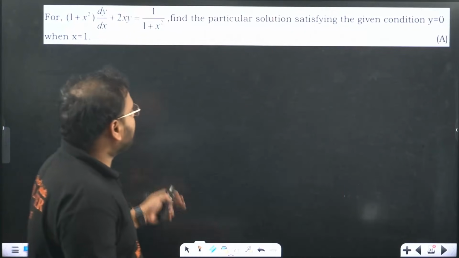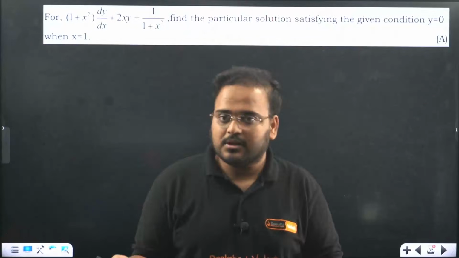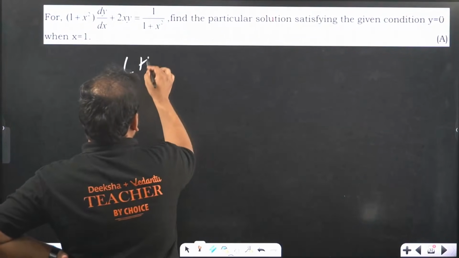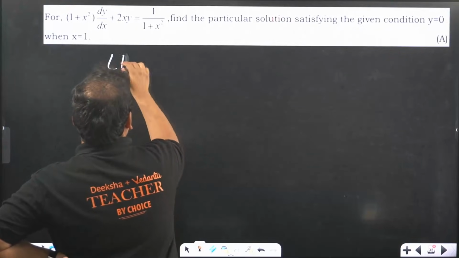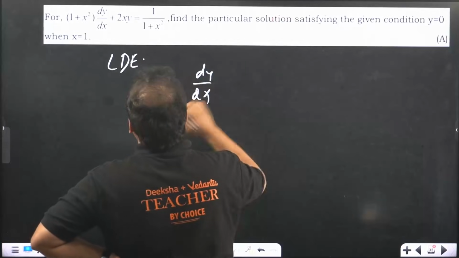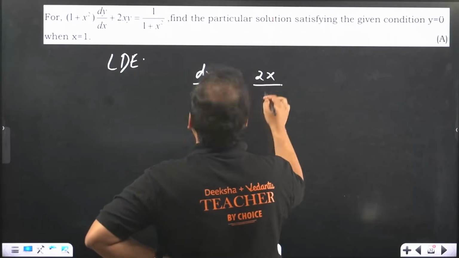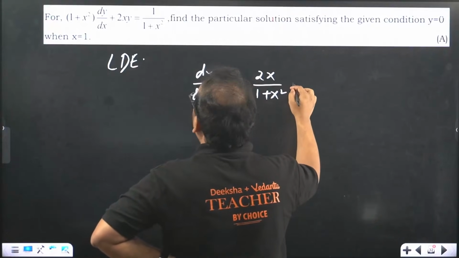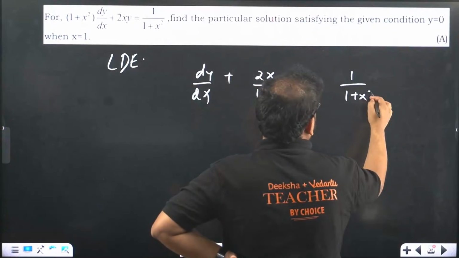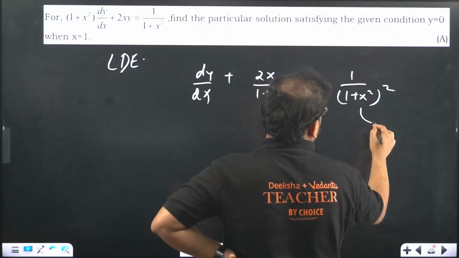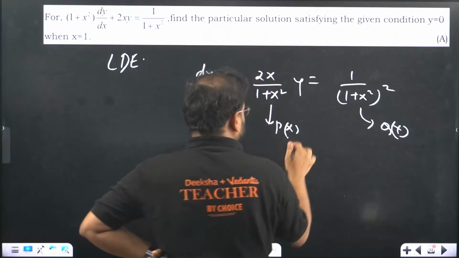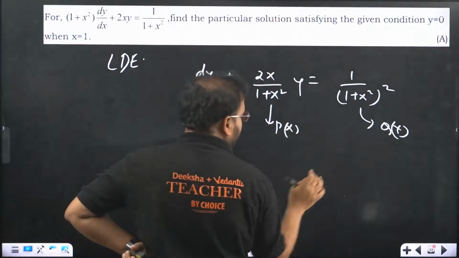Alright, so these are some commonly occurring questions in your 5 markers. Another question, this is a linear differential equation, LDE. So we get here dy by dx plus 2x upon 1 plus x square y equals 1 upon 1 plus x square the whole square. This value represents your qx and this value is your px.